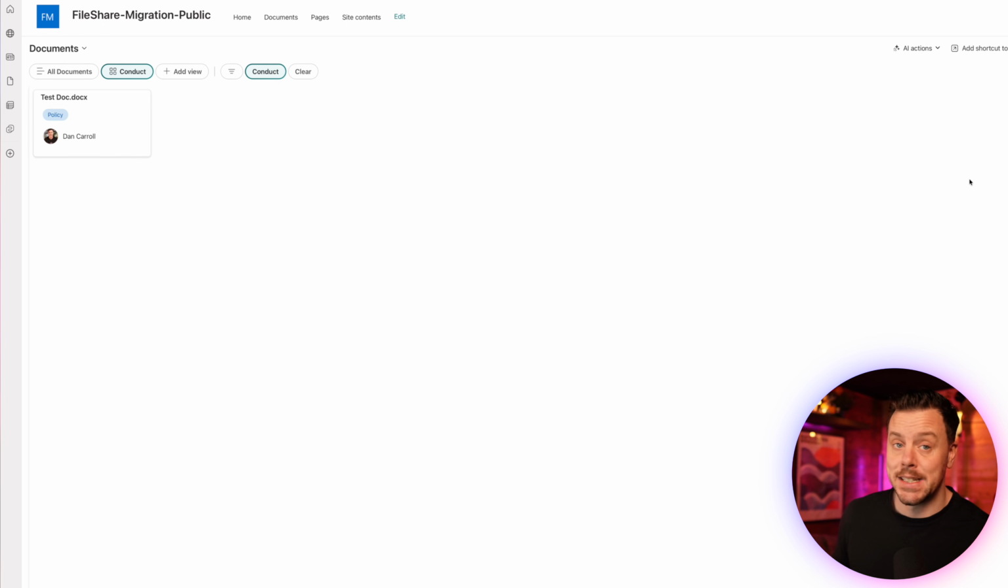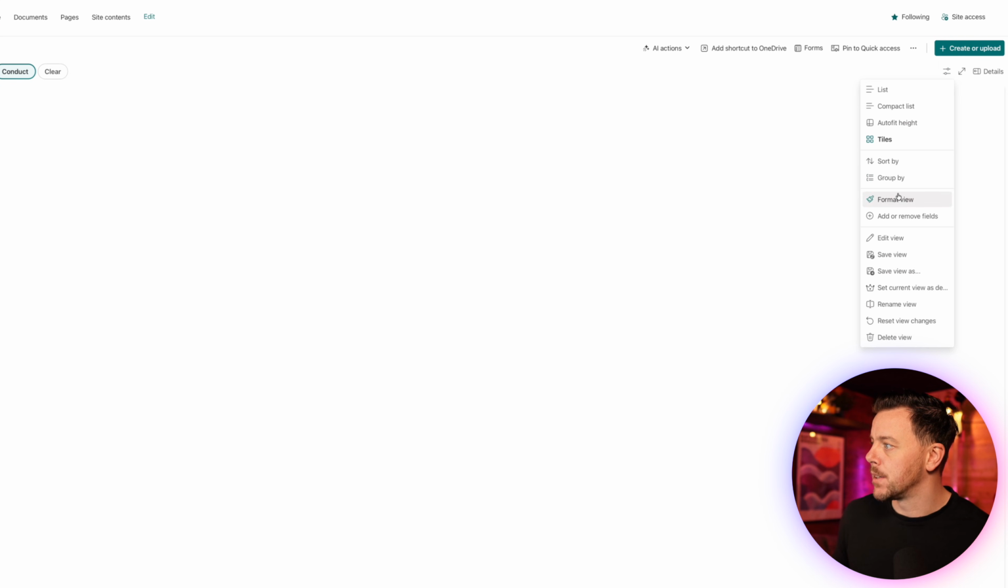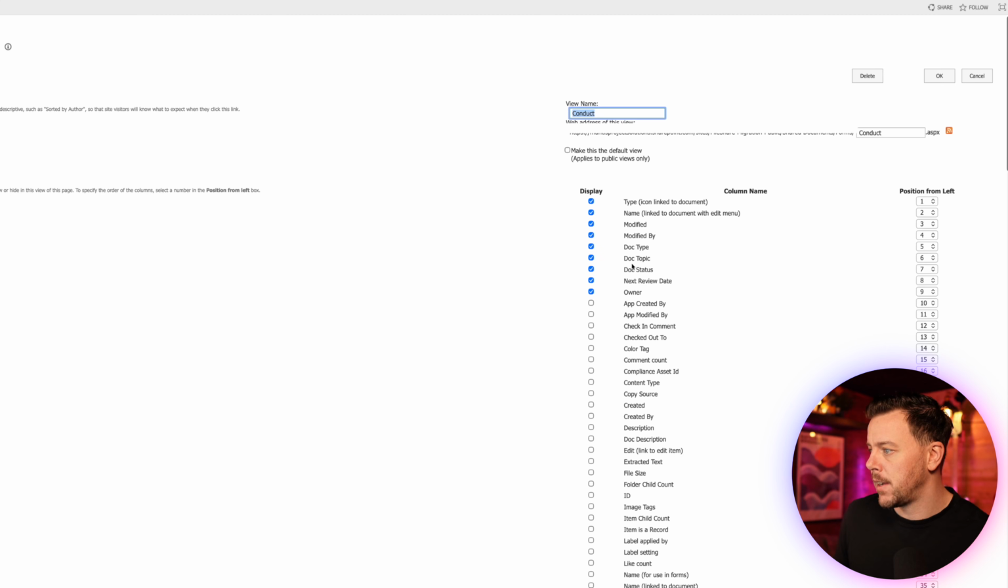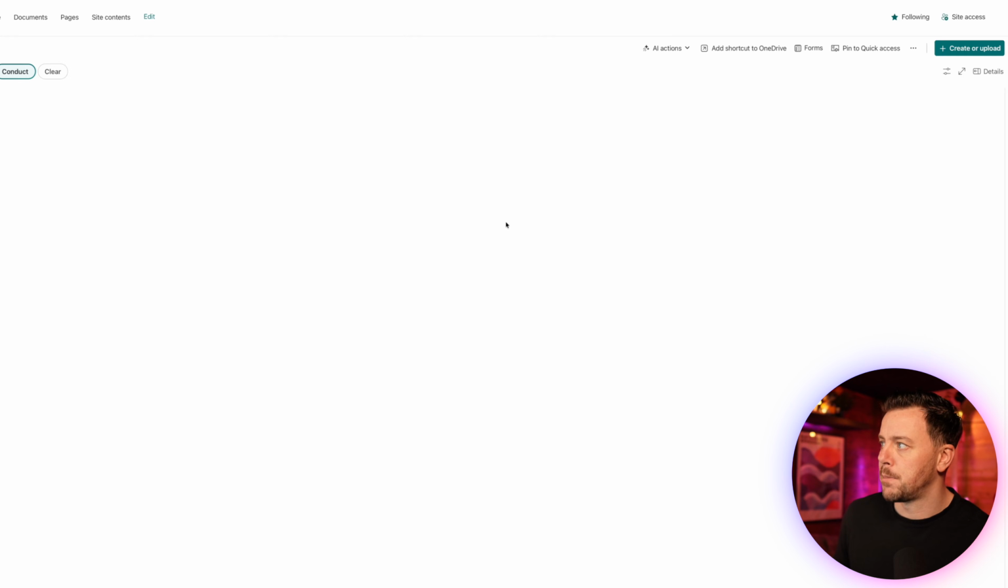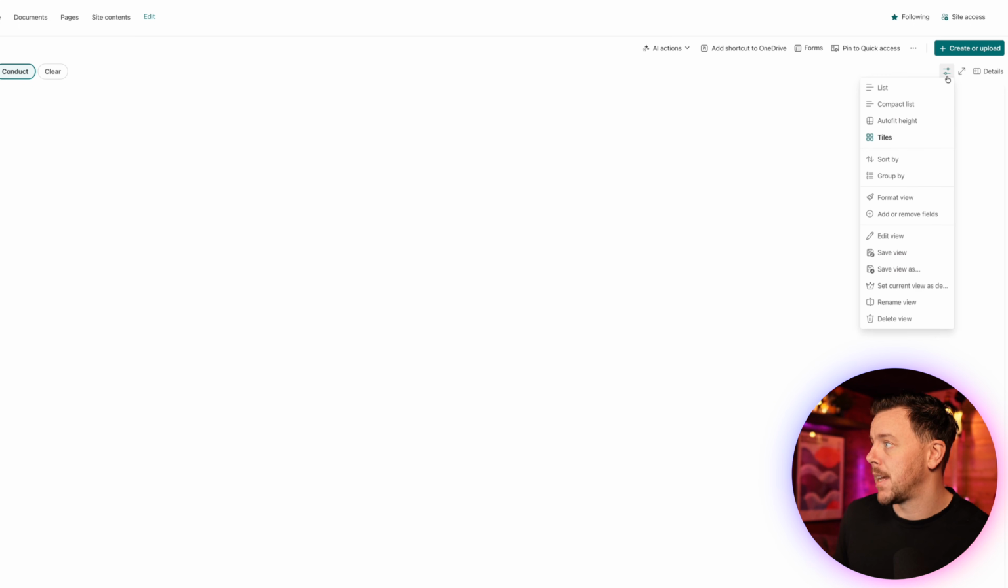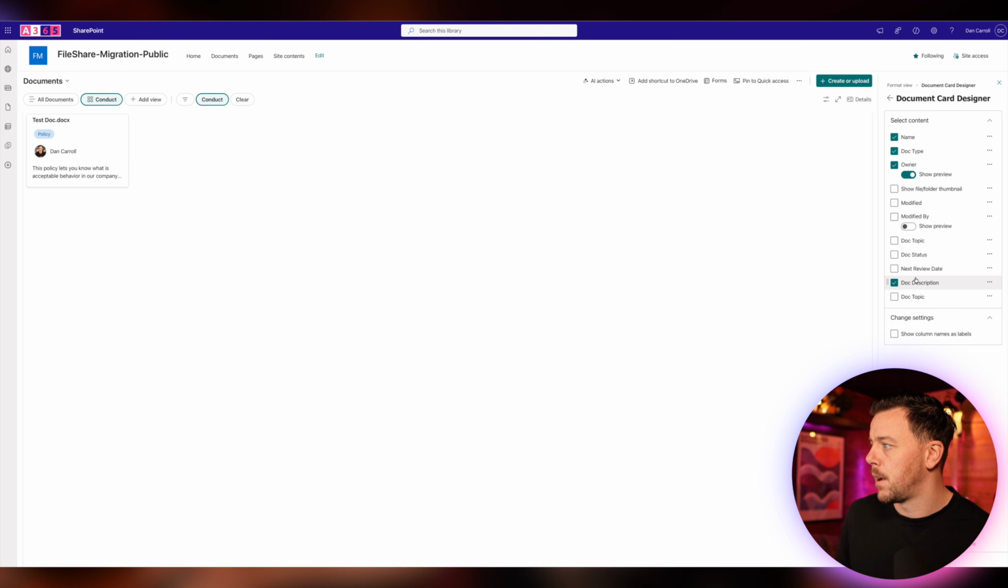Now we need to add the description column to this view. So I'll come over to here and I will say edit view, and we'll just find our doc description, which is here. And we'll say okay, so that's perfect. It's available in the view. Now we need to add it to our card. So over here again, and we'll say format view, edit card, and we have our doc description here. And what we might do is we might just bring it up here under name.